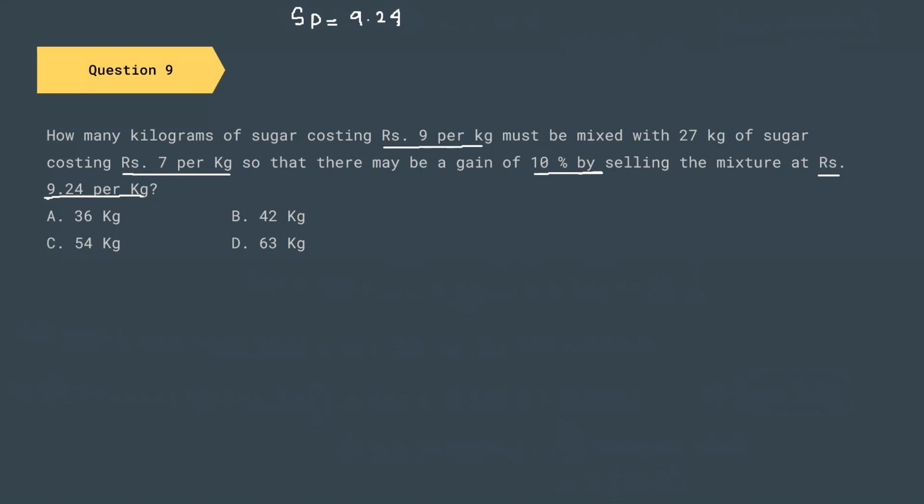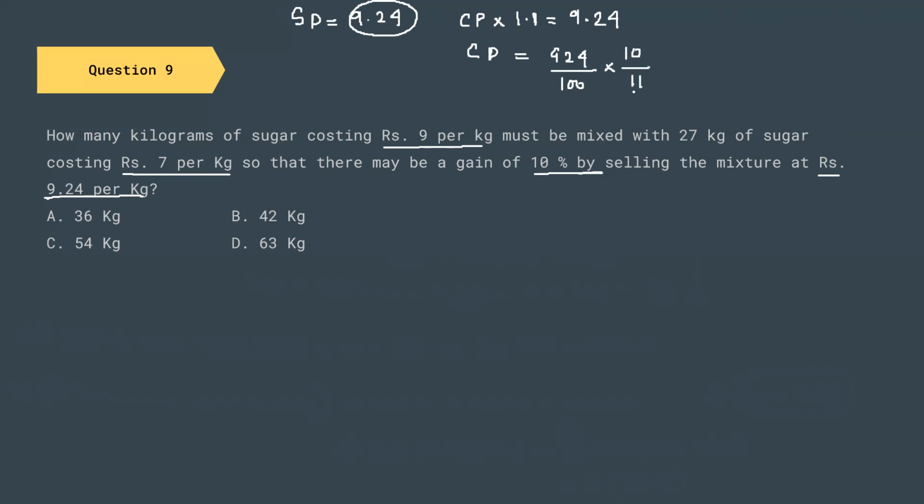That is the selling price, and this selling price gives us a profit of 10%. So what can I write? I can write SP equals CP into 1.1, that is 10% profit, equal to 9.24. And from this particular situation, we can calculate the CP. So this is going to be 924 divided by 100 into 10 by 11.